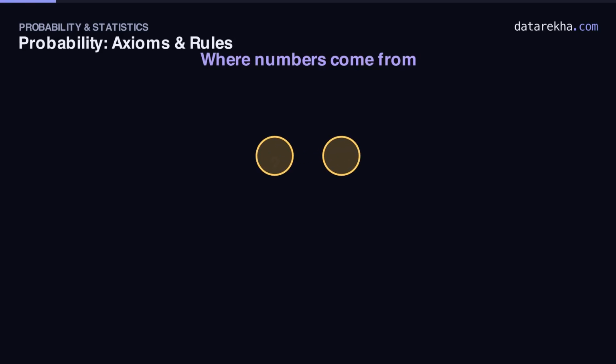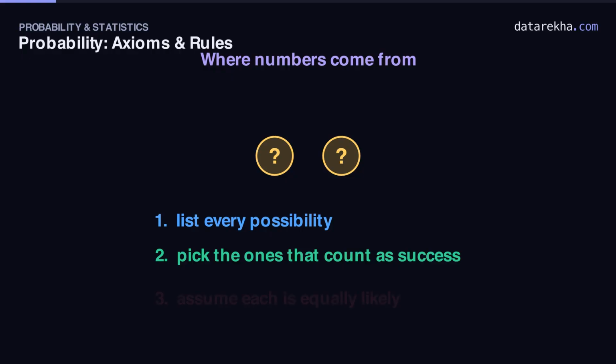Toss a fair coin twice. Now ask yourself, what are the chances of getting at least one head? Most people feel it's fairly likely, somewhere around 3/4, and that instinct is spot on. But where does a number like 3/4 come from?